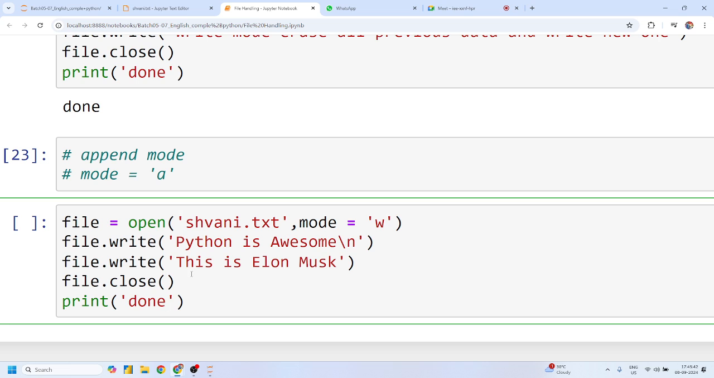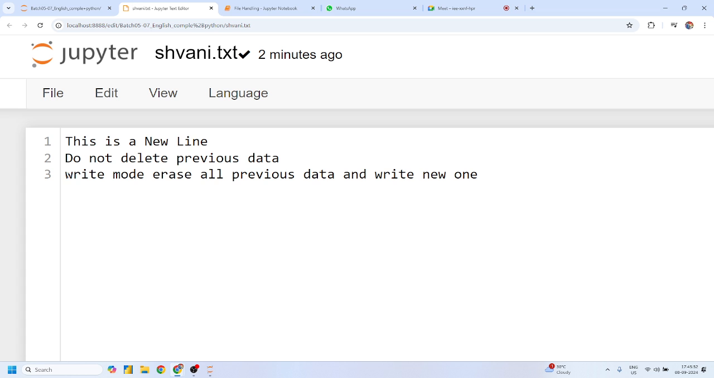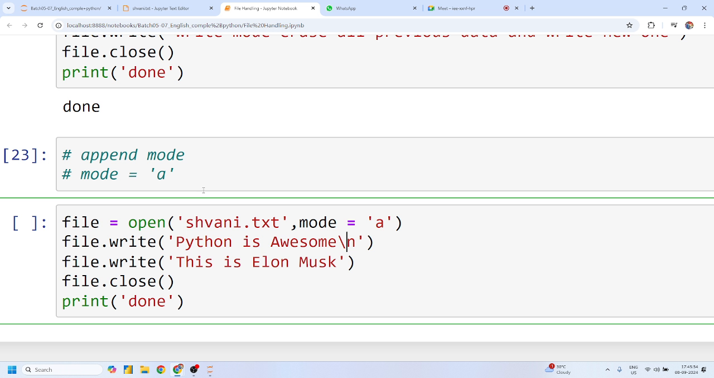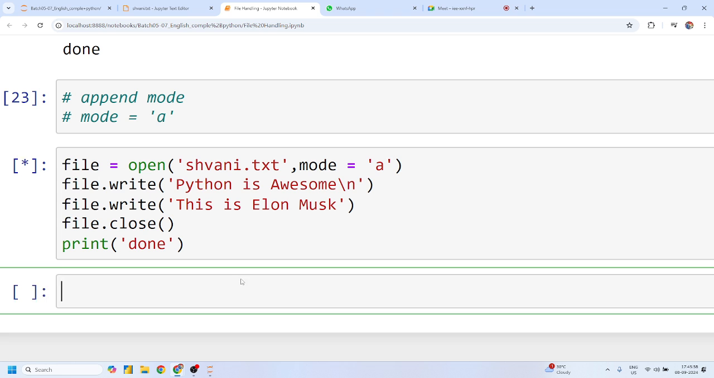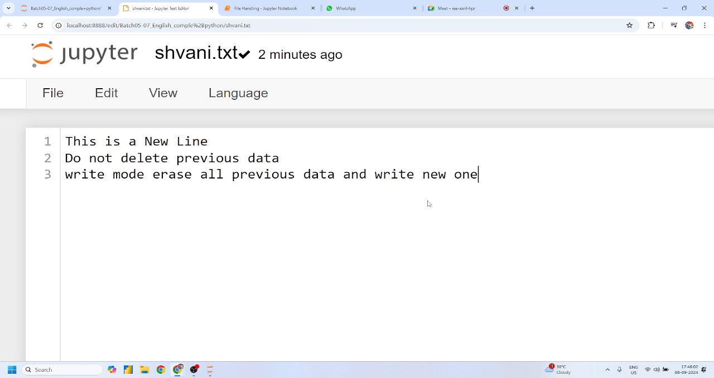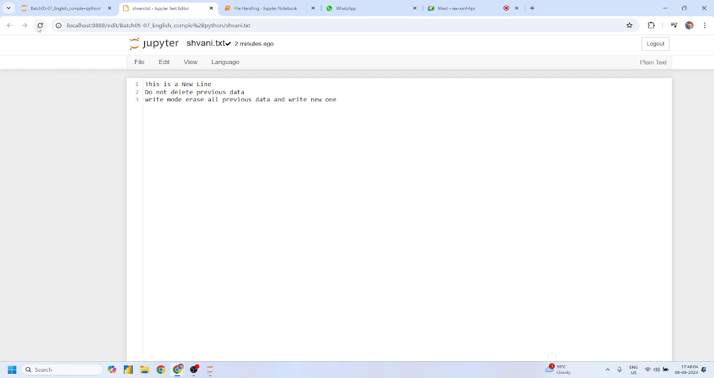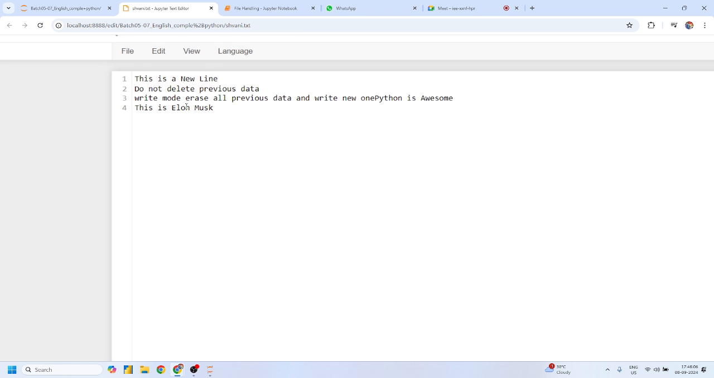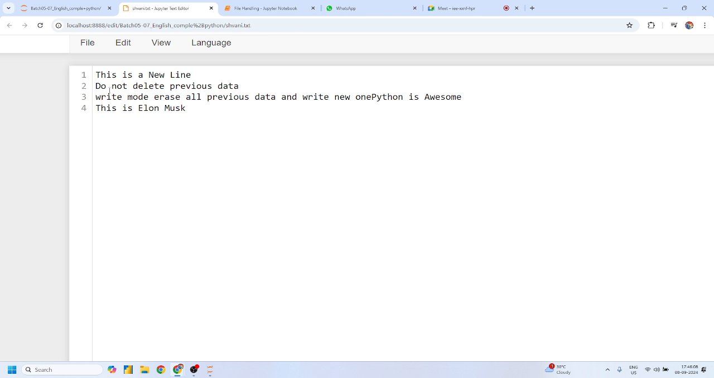Now I know that I am again opening my file in W mode, which is an issue. So I simply have to replace W with A. This one is my old content and that one is my new content. If I run this, my new content is appended to the previous content. If I refresh my notebook, this one is my previous content.